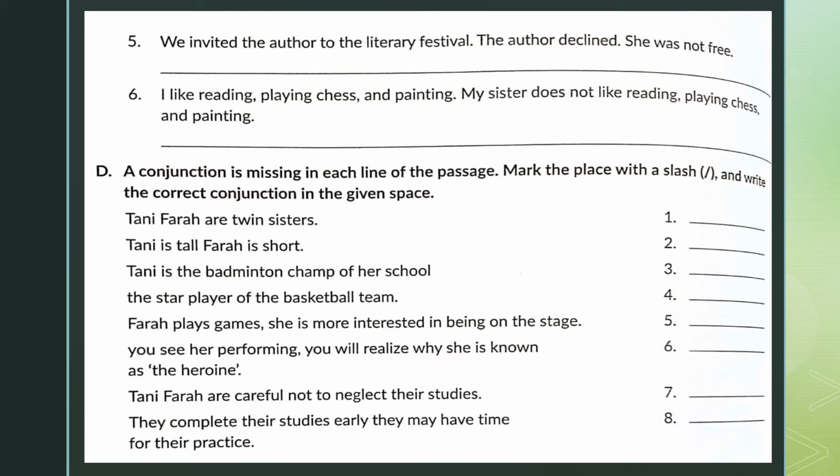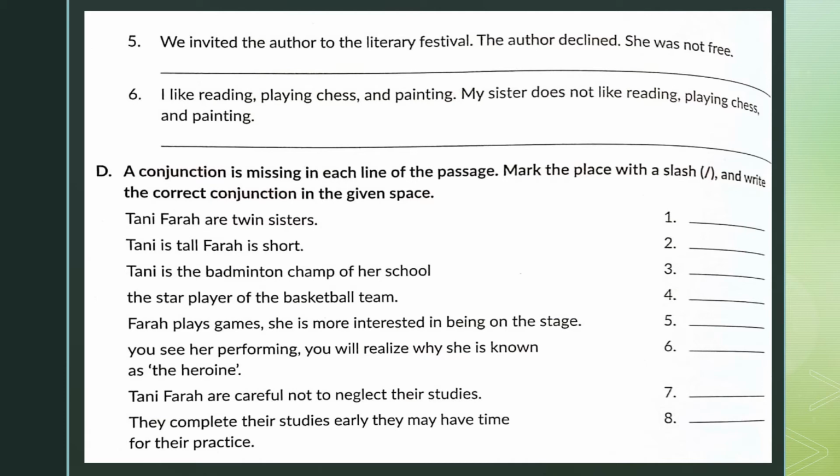Come to exercise D. A conjunction is missing in each line of the passage. Mark the place with a slash and write the correct conjunction in the given space. So you have to find out where the conjunction is missing and what that conjunction is. We have done this in our additional exercises as well. Let's do it again. Tani, Farah are twin sisters.